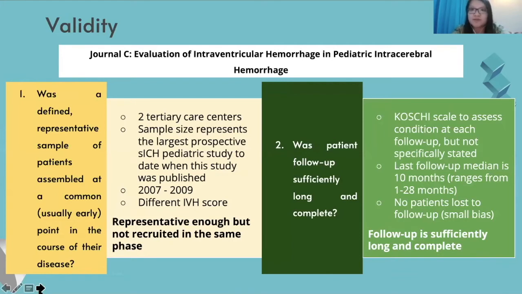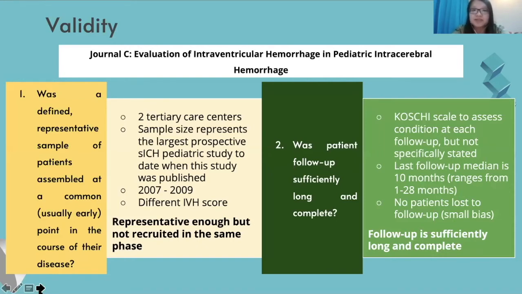Other than that, the samples were enrolled from 2007 to 2009, and they were assessed using the IVH score based on the hemorrhage size. Therefore, the samples were representative enough of the study target population, but they were not recruited in the same phase.